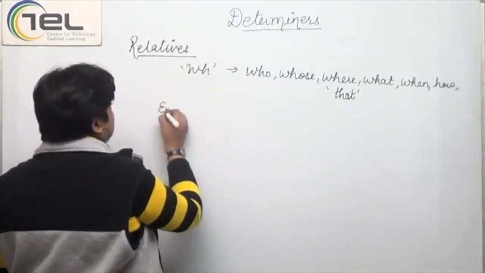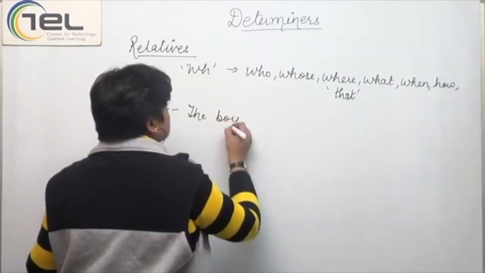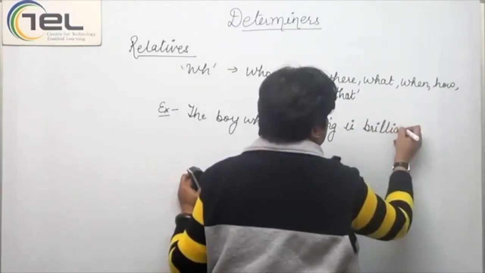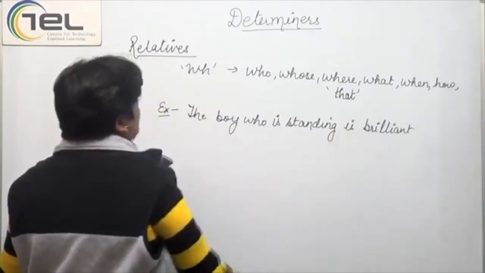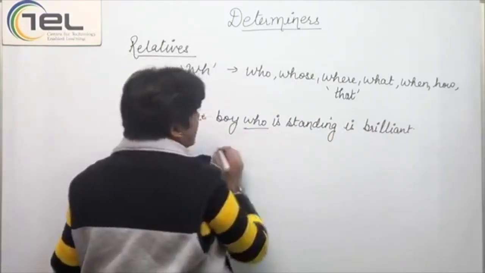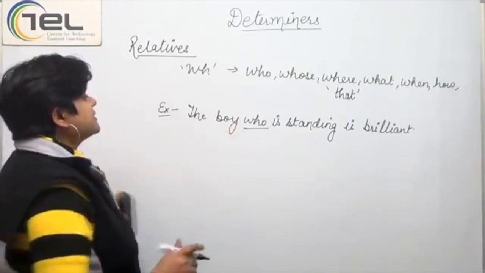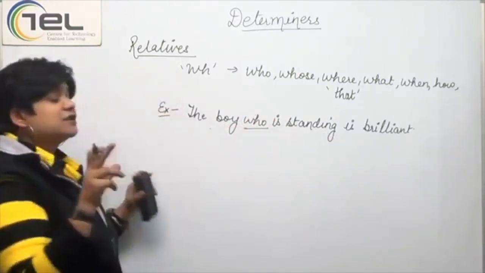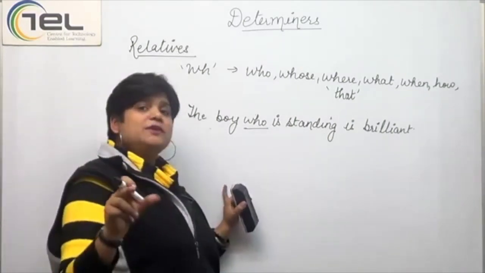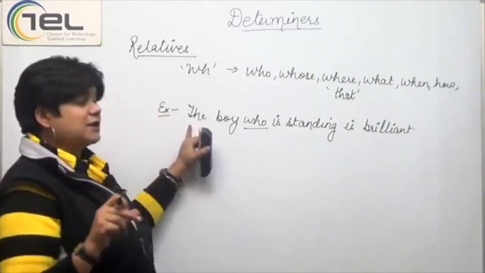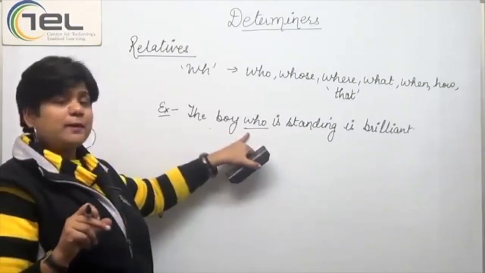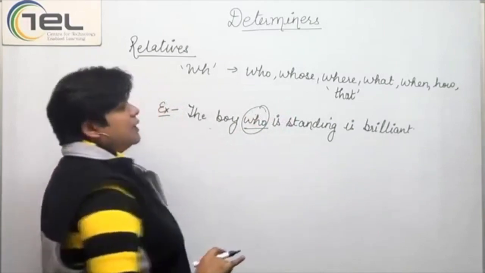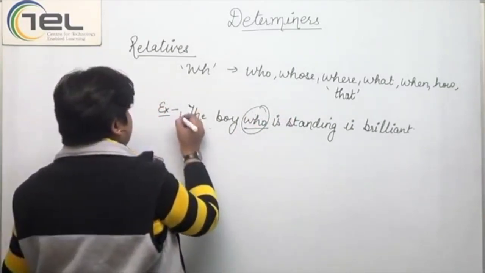Now let's take a few examples here. The boy who is standing is brilliant. Now, who is standing? What am I doing here? I am relating this noun, and I am clarifying, I am determining that the boy who is standing. So, I am fixing the meaning of this noun here by using who. I am explaining it, I am modifying it. So, who here would be called a relative.